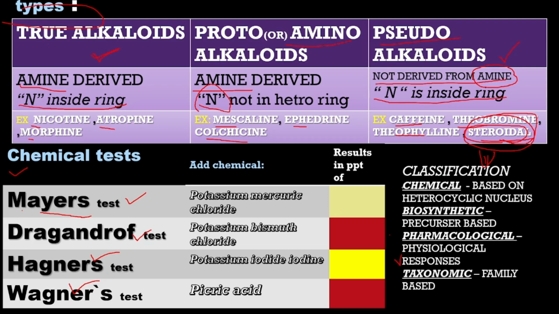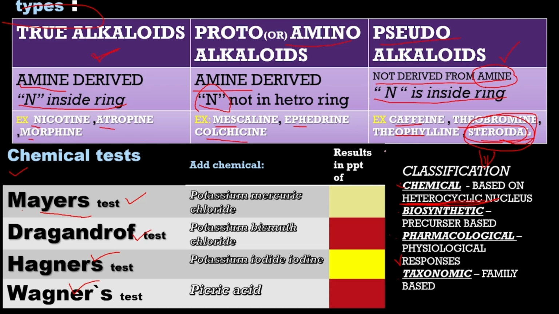Classification. There are four types of classification: chemical, biosynthetic, pharmacological, and taxonomic. Chemical classification is based on the heterocyclic nucleus, like whether it contains indole or phenanthrene, etc. Biosynthetic is precursor based.